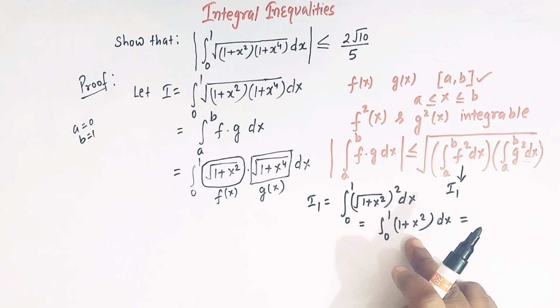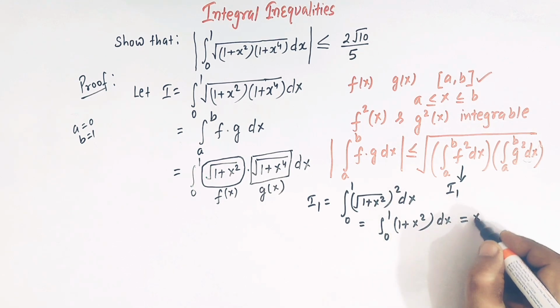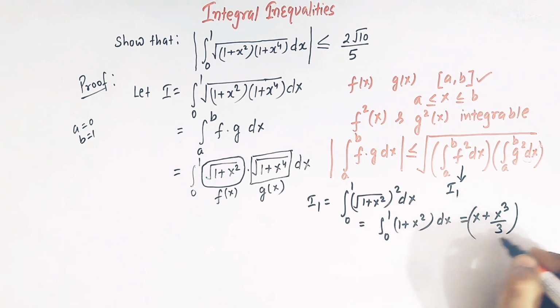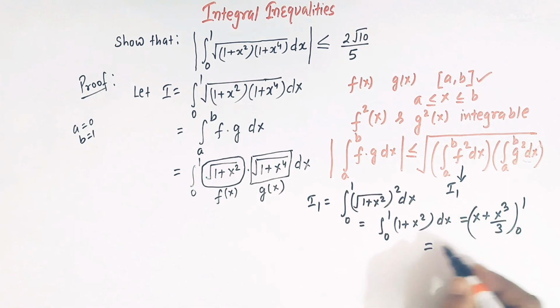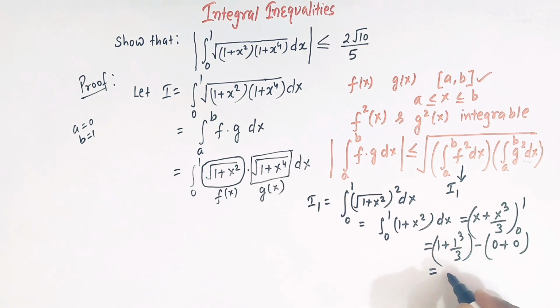Now we have a simple integral. The integral of 1 plus x square is simply x plus x cube over 3. Limits are from 0 to 1. Now substituting the limits and taking the difference, we have 1 plus 1 cube over 3, minus, then we'll take 0, so this is 0 plus 0. Here we have 1 plus 1 over 3, that is 3 plus 1 over 3, that is 4 over 3.